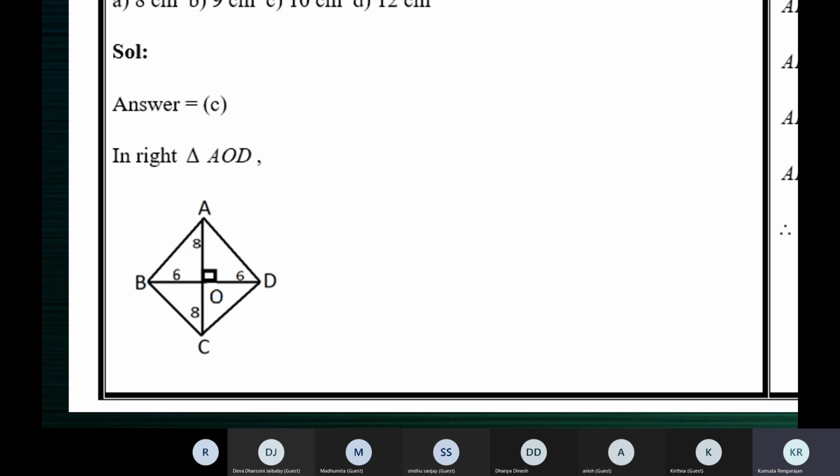Which is the side opposite of the right angle? AD, ma'am. AD is the side opposite of the right angle. Square it. What will you get when you square it?